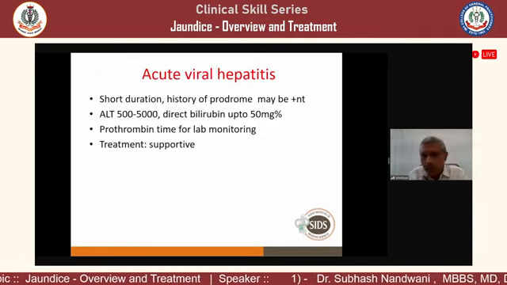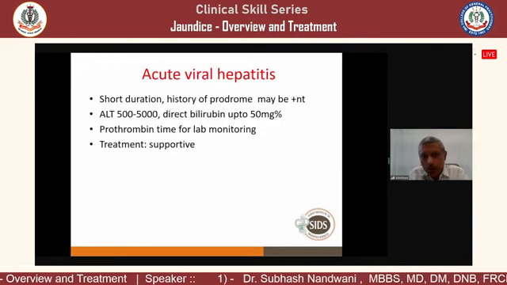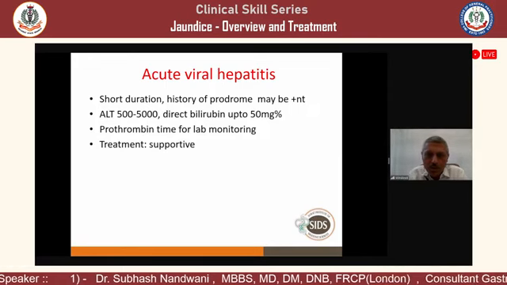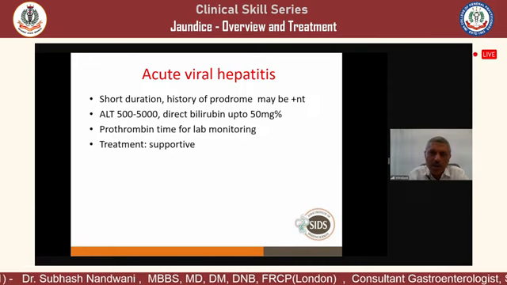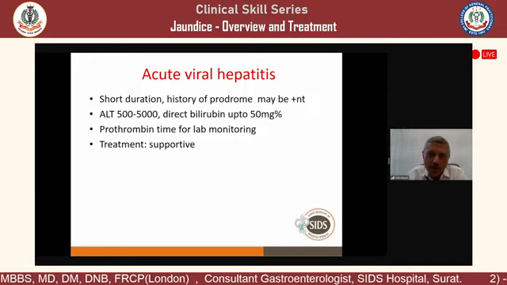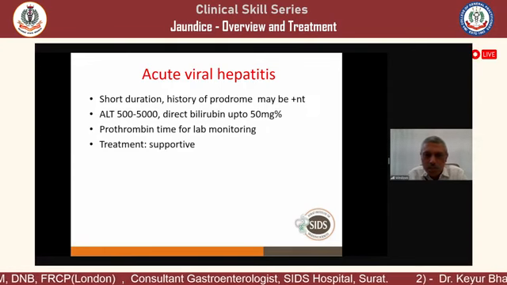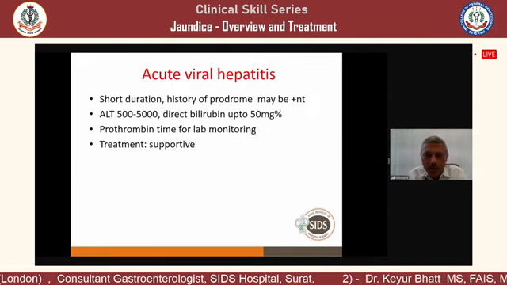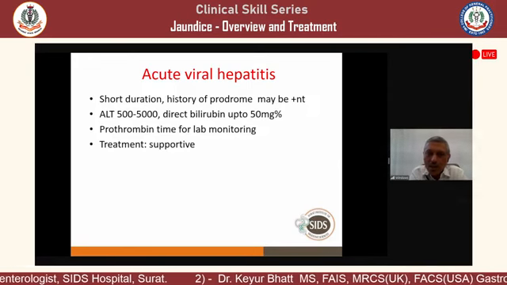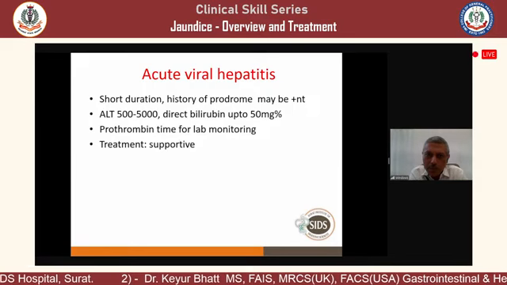Now we come to acute viral hepatitis. It's usually of short duration, but a history of prodrome may be present. Prodrome means a history of fever, nausea, vomiting at the onset. Say a patient has a history of jaundice for 20 days, and he says that 20 days back he had fever for 3 days, he had vomiting, but after 3 days the fever subsided. Now he has only jaundice. So this history suggests that this is a viral etiology. Again, ALT is very high in acute viral hepatitis.